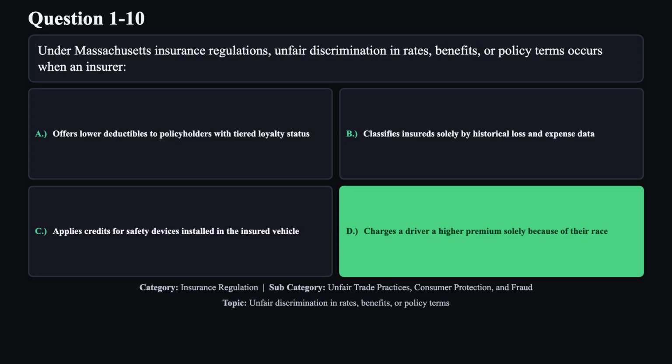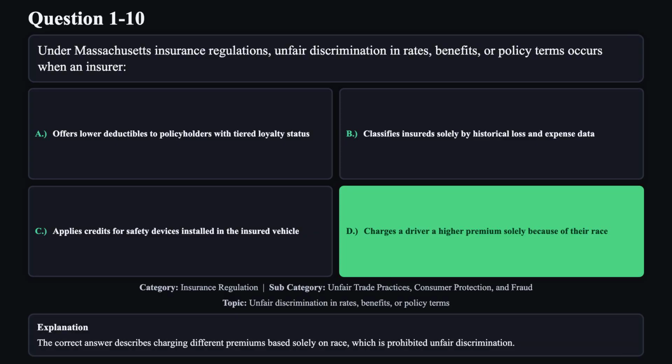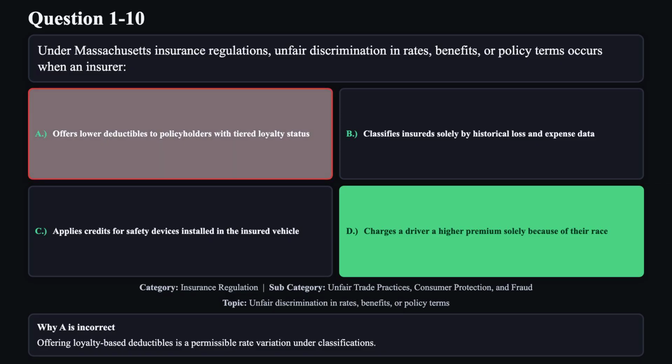The correct answer is D. The correct answer describes charging different premiums based solely on race, which is prohibited unfair discrimination. Reason A is not correct. Offering loyalty-based deductibles is a permissible rate variation under classifications.